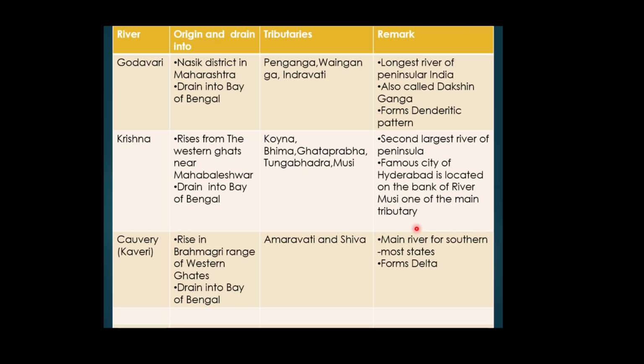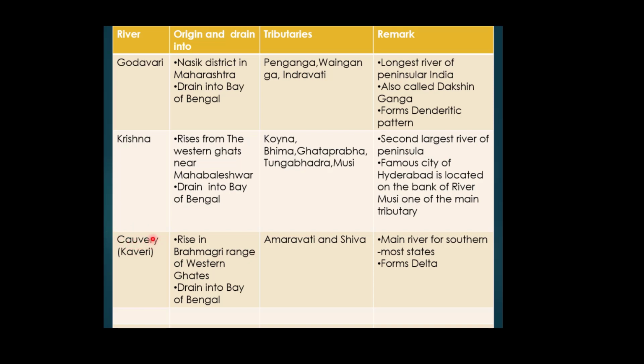This is the second largest river of the peninsular part of India. And the river basin is shared by the states of Maharashtra, Karnataka and Andhra Pradesh. And the famous city of Hyderabad is located on the bank of river Musi, and this river Musi is a tributary of river Krishna. So we will cover this.